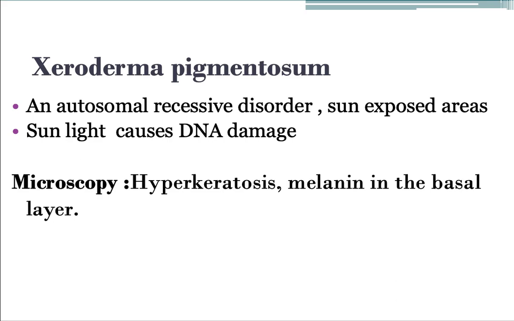The second is xeroderma pigmentosa. This is another precancerous lesion of the skin. This is an autosomal recessive disorder occurring in sun-exposed areas. The sunlight causes DNA damage. Microscopically, hyperkeratosis is seen in the skin. Melanin is present in the basal layers of the skin.